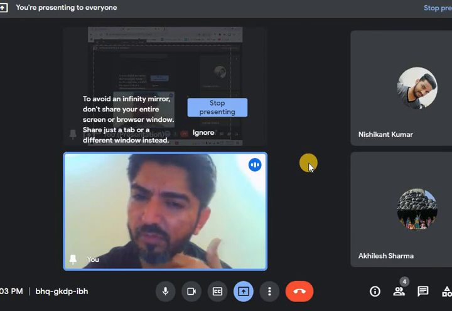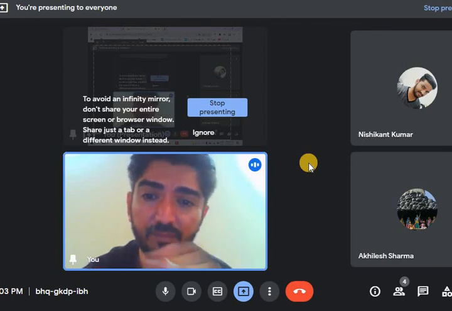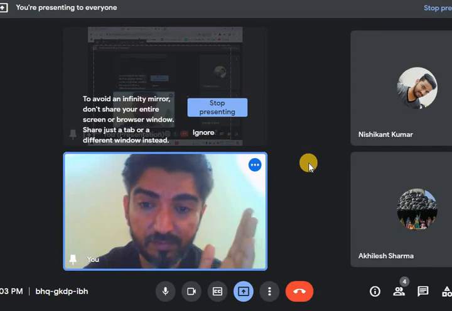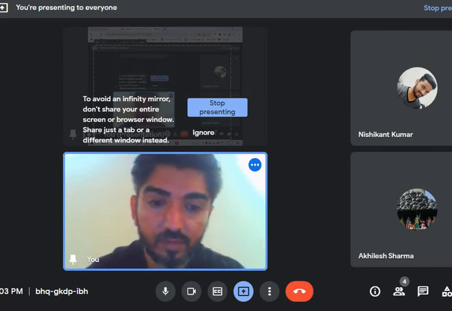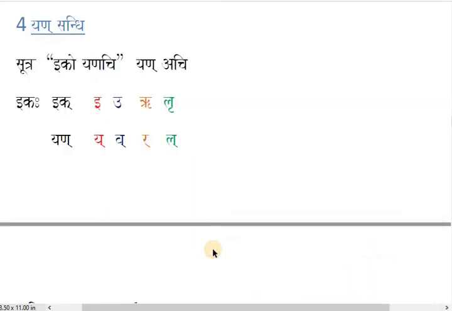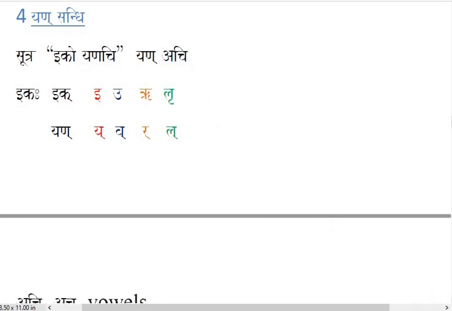Otherwise in term 2, with full time and complete detail, we will understand with more examples. Alright, so just try to understand. Here is Yan Sandhi, number 4 in vowel Sandhi. Now students, this is a type of Sandhi where you are not going to join two vowels. Here you are going to convert one vowel to another consonant.